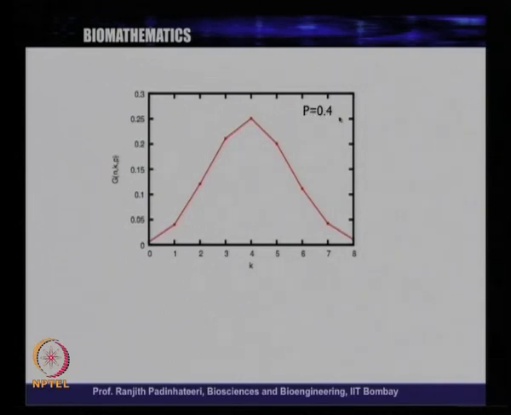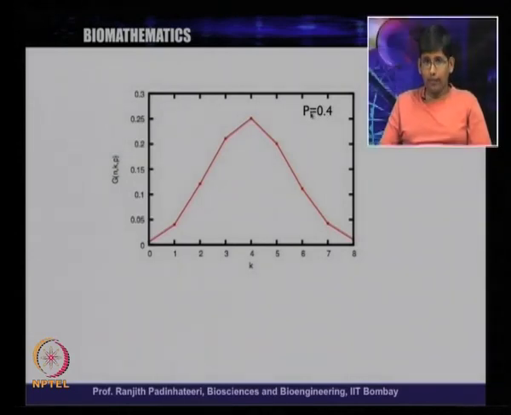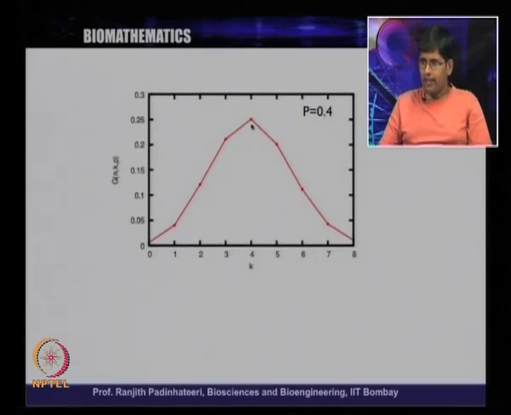Out of 10, 4 of them have allele red, and in the next generation, the probability of again having 4 with allele red is very high.